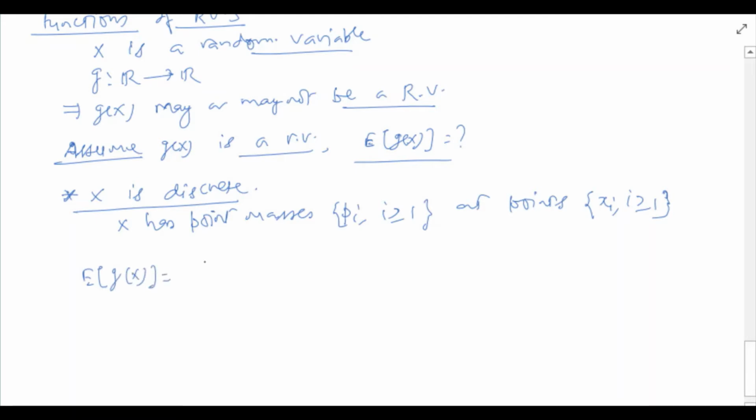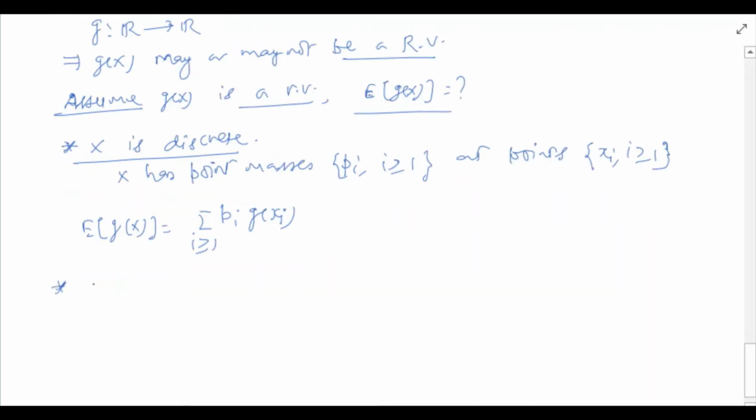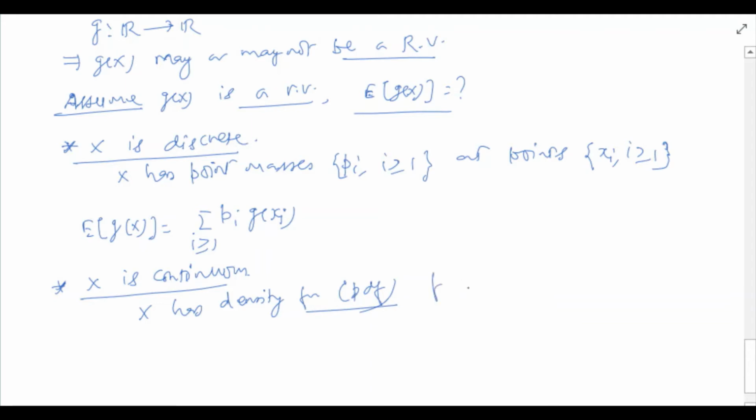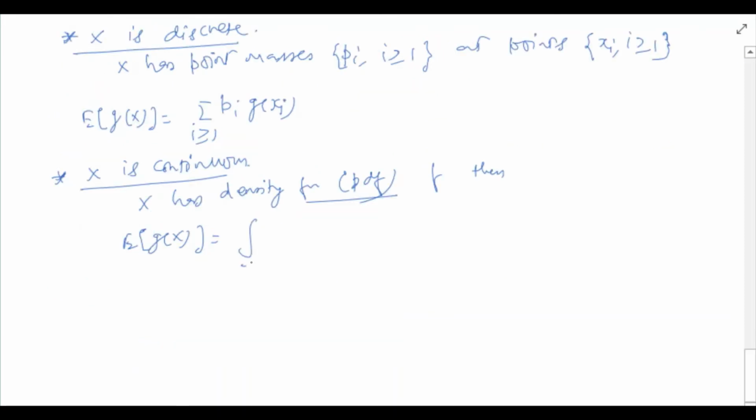Expectation of g(x) is summation i greater than or equal to 1 pi g of small xi. On the other hand, if x is a continuous random variable, say x has density function or PDF f, then expected value of g(x) is computed using the formula integral minus infinity to infinity g of small x f of small x dx.